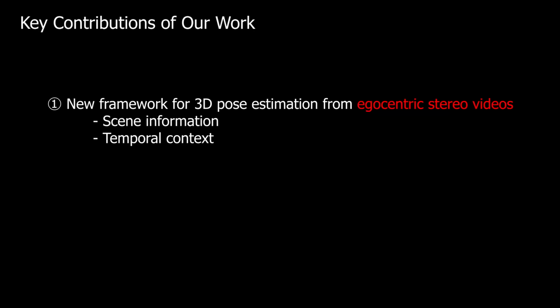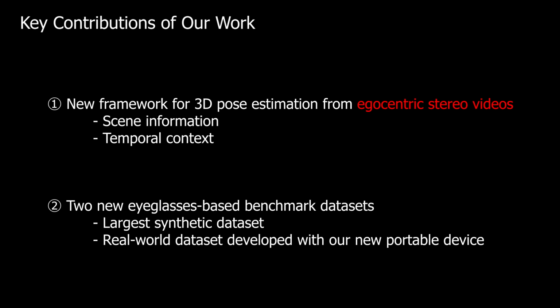The central contribution of this paper is a new framework for 3D pose estimation from egocentric stereo videos. Our neural approach effectively utilizes scene information and temporal context of the input stereo videos. We also introduce two new benchmark datasets recorded in synthetic and real-world environments. The proposed framework is designed to leverage scene information and the temporal context of egocentric stereo videos.